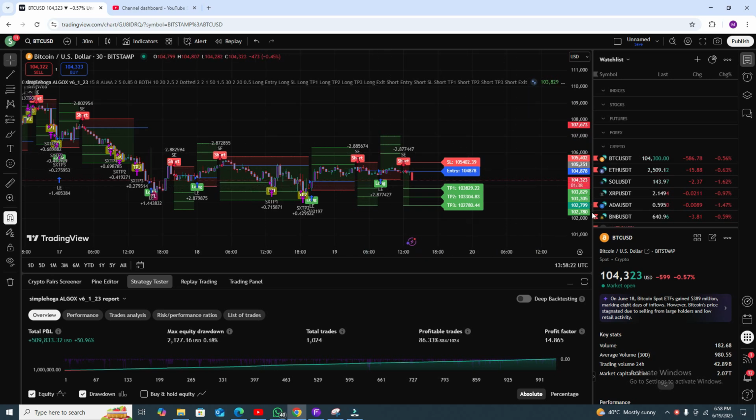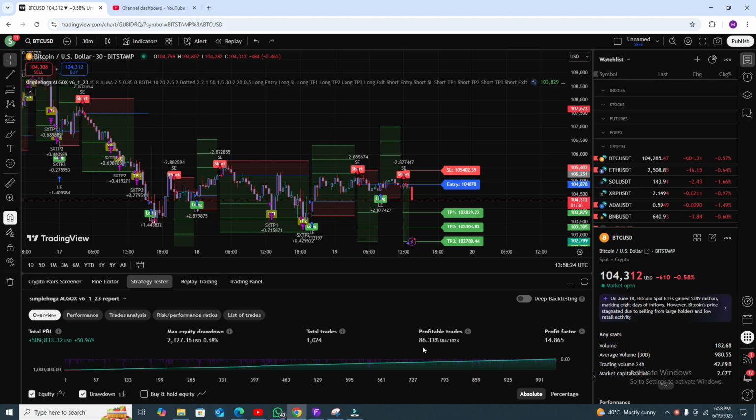First, let's watch the accuracy of this indicator. 86%, and this is the most recent trade. Okay, and this is TP1. Actually, this is an algo, and it will automatically give you the take profit, stop loss, take profit 1, take profit 2, take profit 3, and entry.